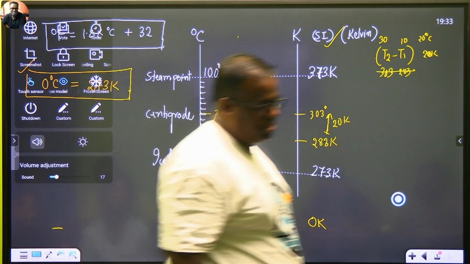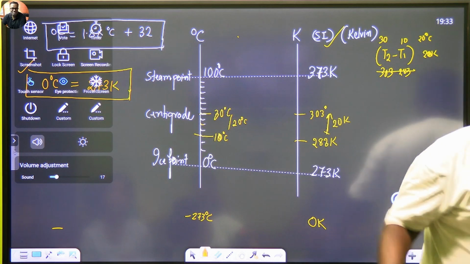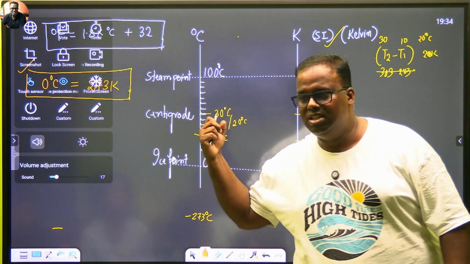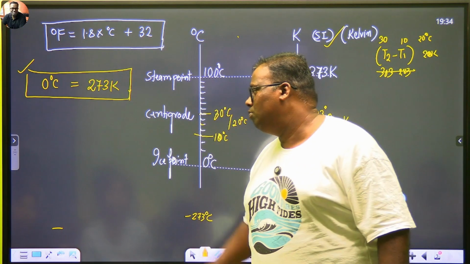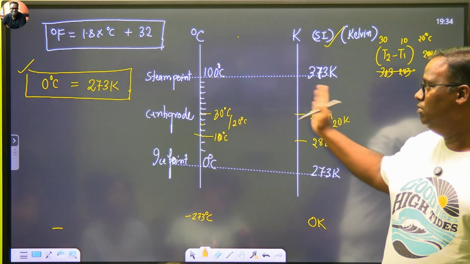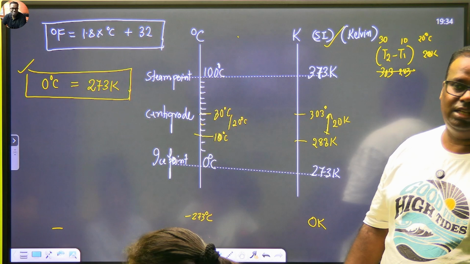Although you all don't ask a question, it's my duty to ask, have you understood? Even if you don't understand the Fahrenheit part, I'm not bothered. Have you understood how to find out the conversion between Celsius and Kelvin?